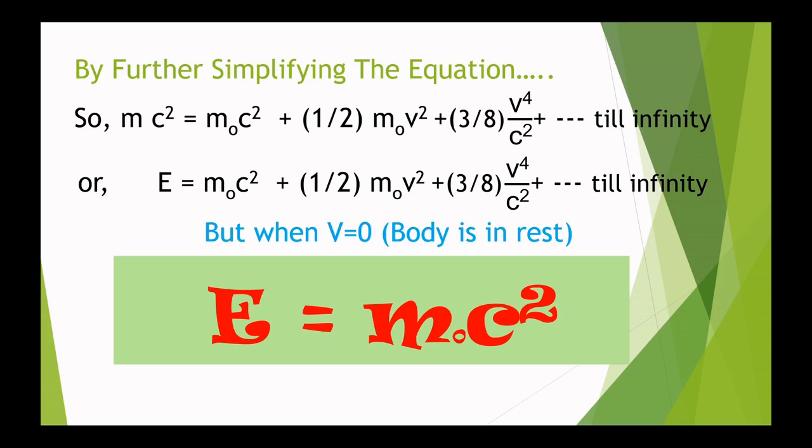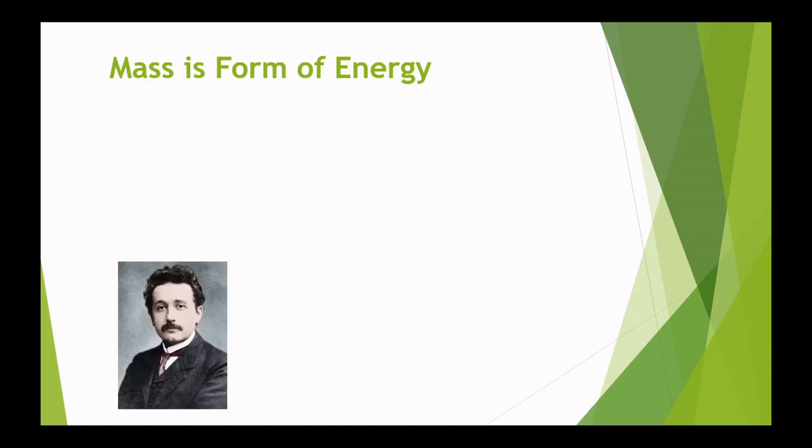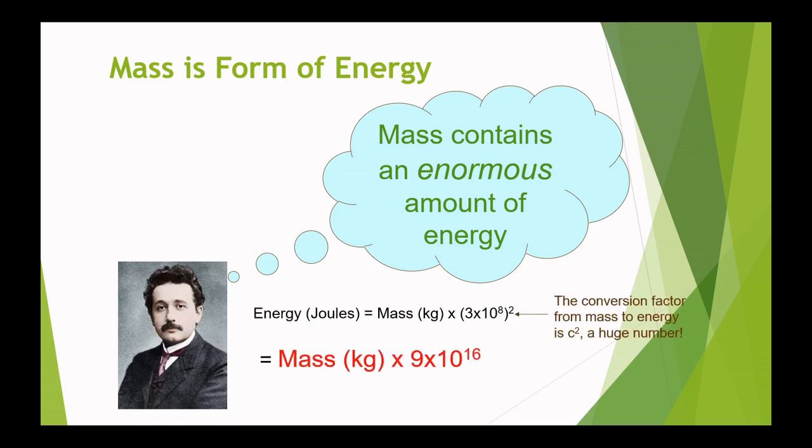Now this was what we intended to prove, but I must also tell you the applicability of E equals mc square. With this expression we come to know that mass is a form of energy, and mass contains an enormous amount of energy. And what is that enormous amount? Because energy equals mass in kilograms multiplied by 9 into 10 power 16. This 10 power 16 is a huge term, and we know that it is the square of the velocity of light.